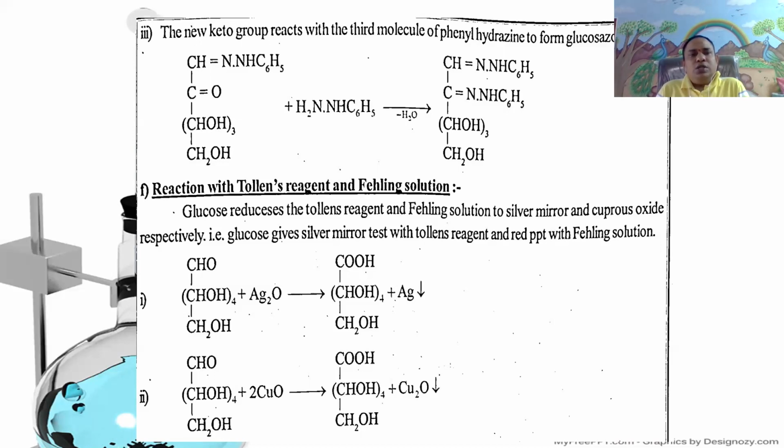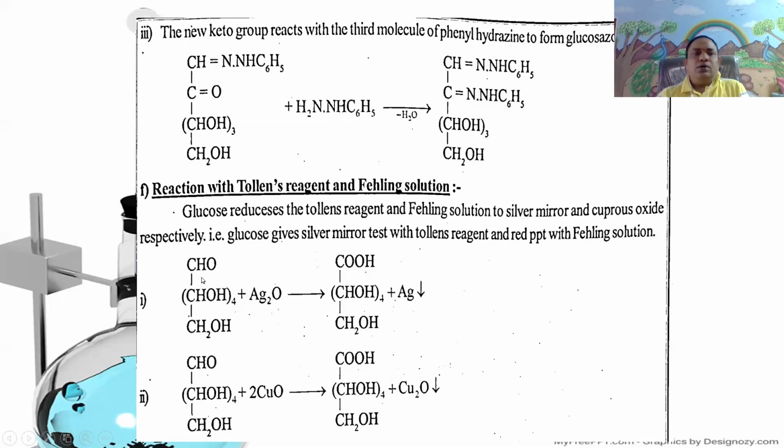It undergoes oxidation to give gluconic acid, and a silver mirror is coated inside the walls of the test tube, indicating the presence of the aldehyde group in glucose. Glucose containing the aldehyde functional group gives a positive Tollens test.